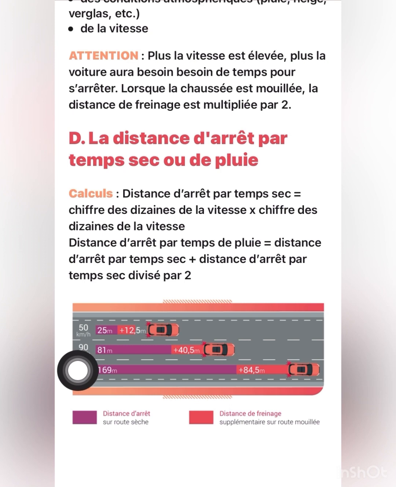At 90 kilometers, the reaction distance is 81 meters, which is 9 multiplied by 9, giving us 81. Then the braking distance is divided by 2, because it will add to it. The reaction distance, this plus this, it will add to it. Then at 130, the same thing. That is the reaction distance plus the reaction distance divided by 2. That is what they are talking about.